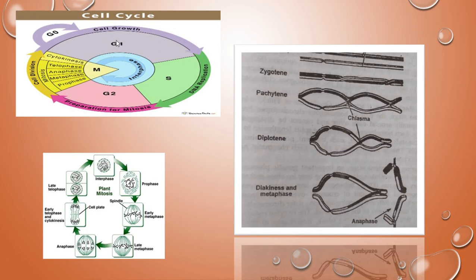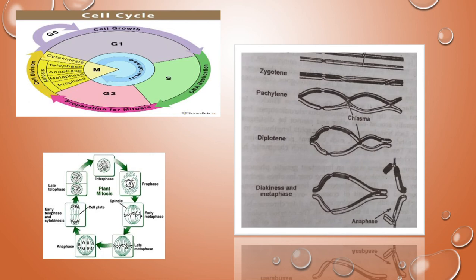See here in the cell cycle: G1 and S phase. G1 means gap 1, this is the synthesis period, and this is gap 2. In G1 the cell grows and synthesizes, and DNA replication occurs in S. All the preparations required for mitotic division happen in G2. Then the cell enters into mitotic division, mitosis.